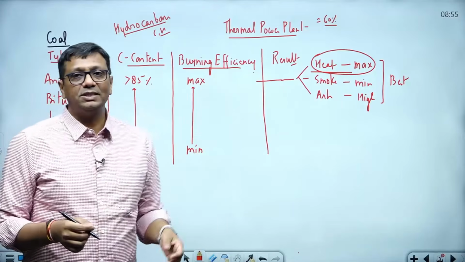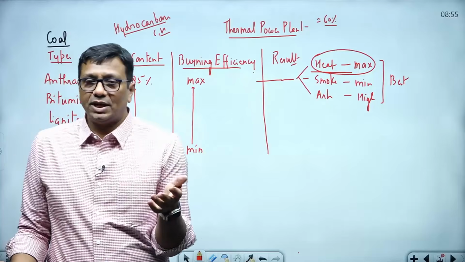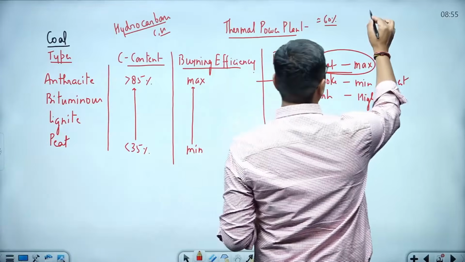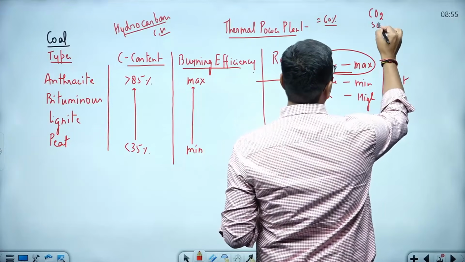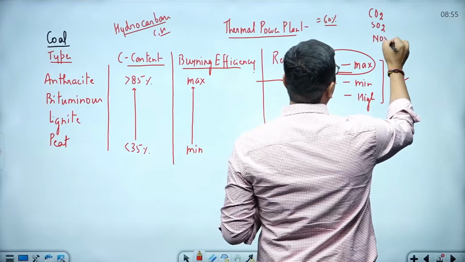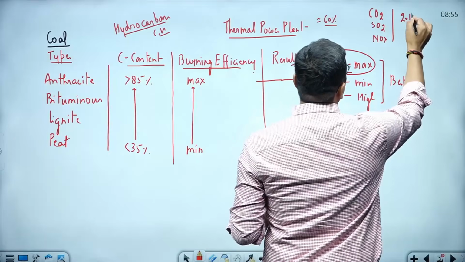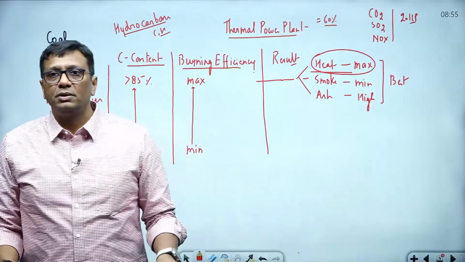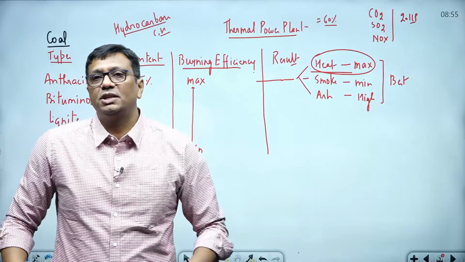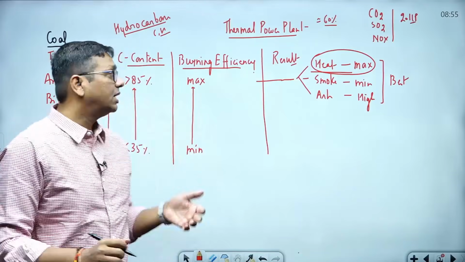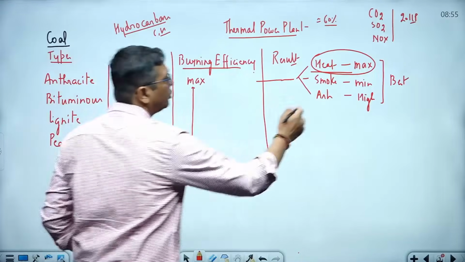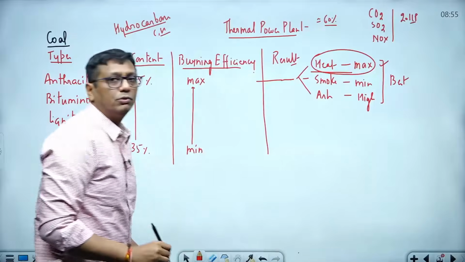Side by side, when we utilize thermal power plants, they create massive environmental pollution like CO2, SO2, NOx. This was a question in the 2011 prelims paper, interdisciplinary of energy and environment: from thermal power plants, which type of polluting gases are emitted in the atmosphere? The answer is CO2, SO2 and NOx. Fine, so I hope you understand this is the best quality of coal.